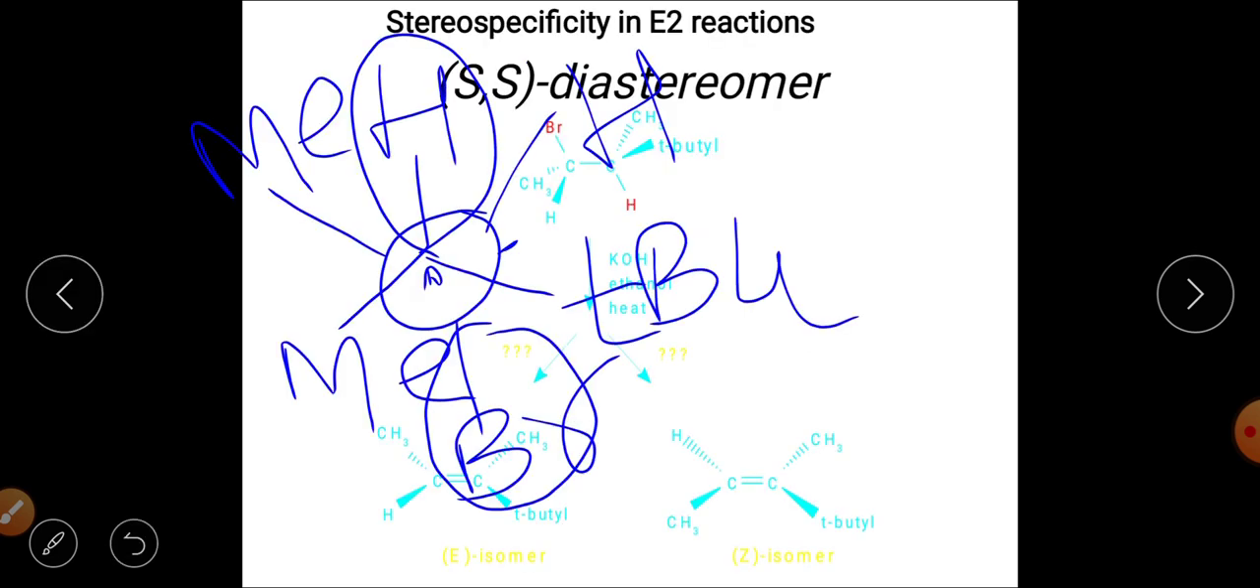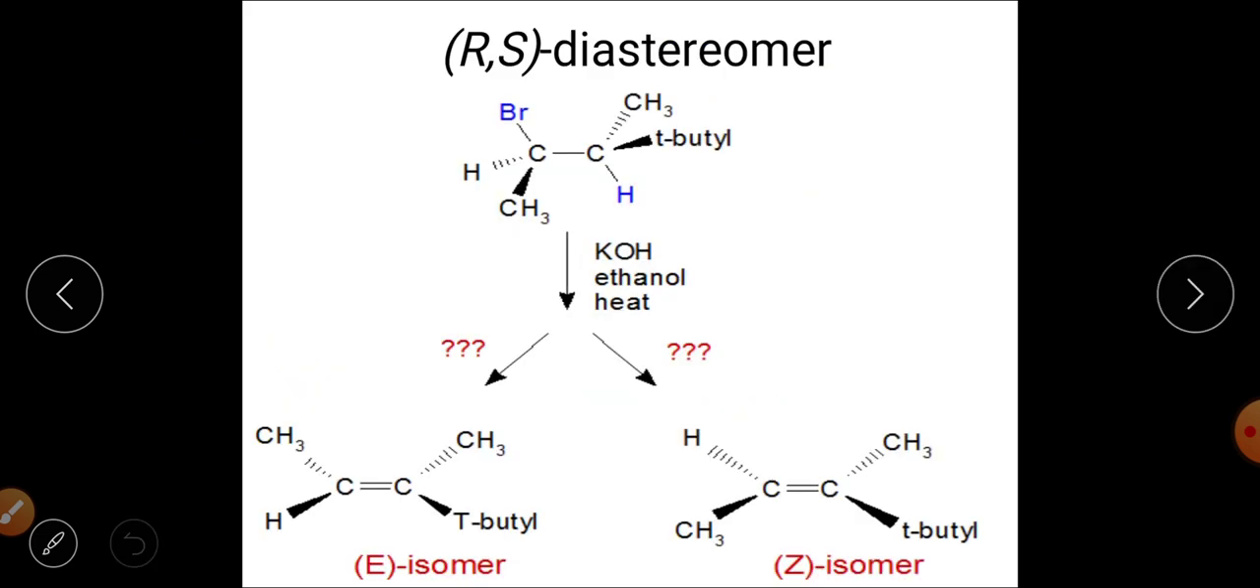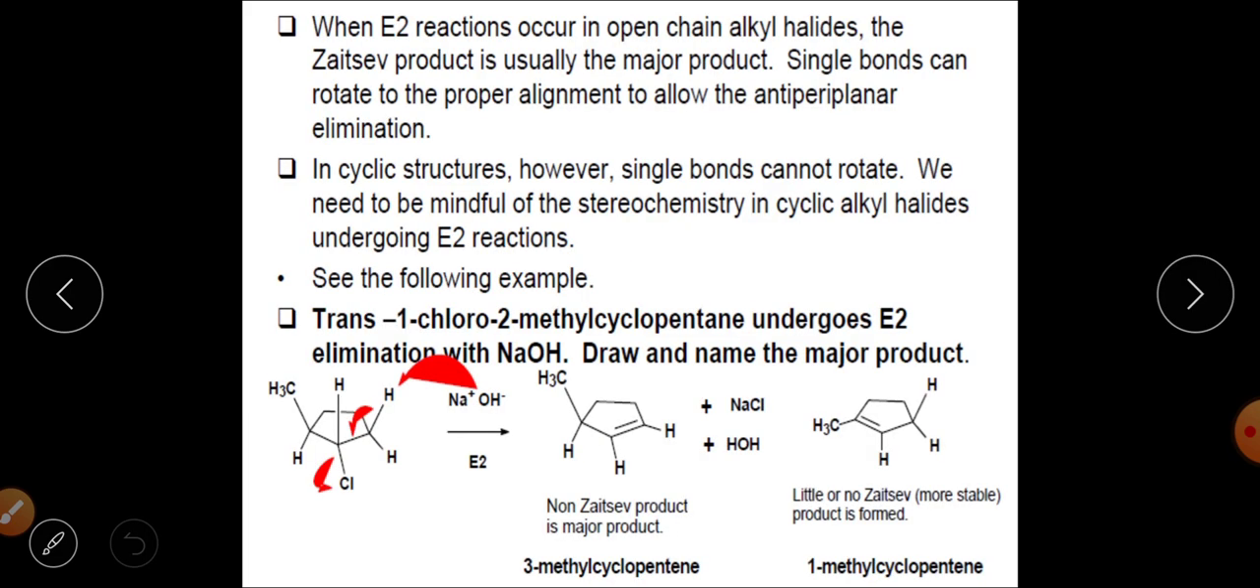And when we have the SS diastereomer, you can see that this bromine and this hydrogen will be eliminated, and from this one we will get the E isomer. So this is a reaction that will tell you about the stereospecificity of the E2 elimination reaction.